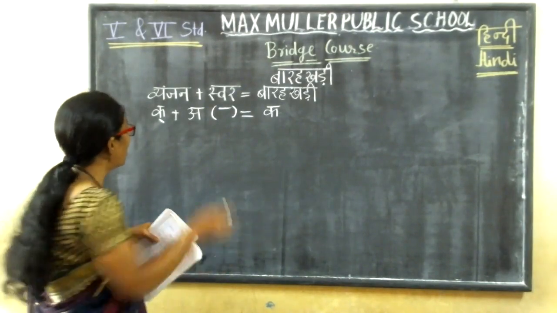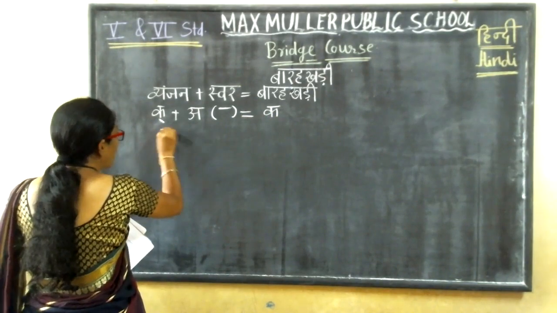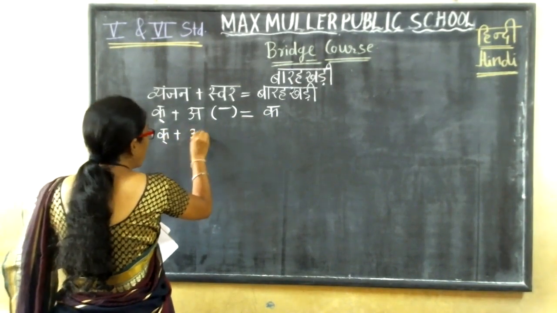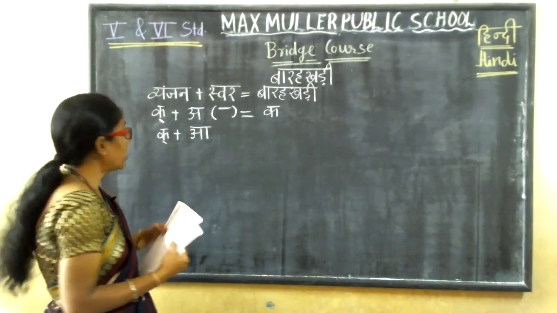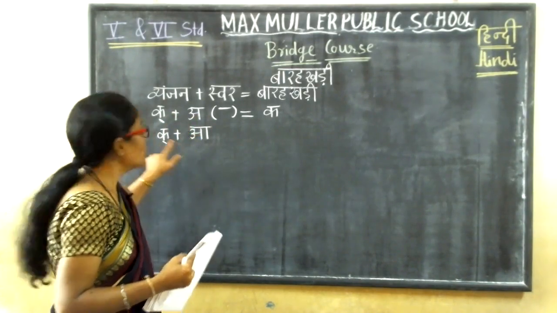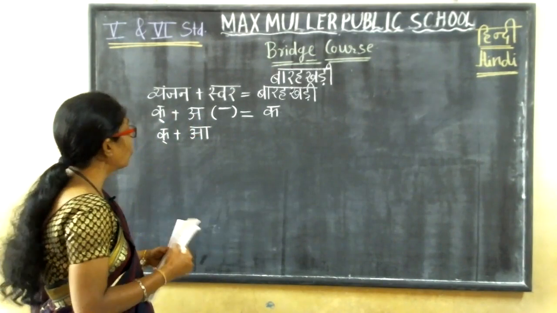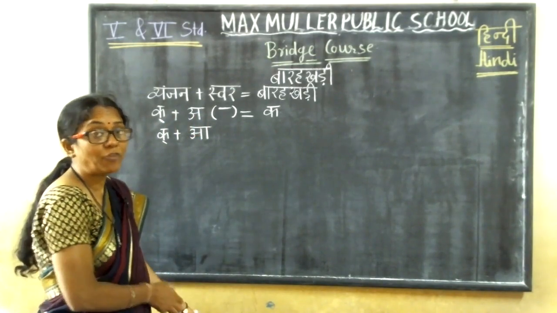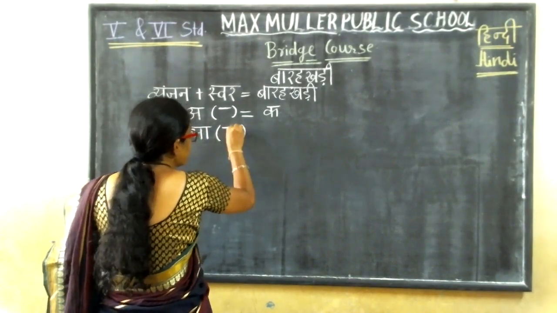So here, Ka half plus A is Ka. Now next, Ka half plus Aa. See, this is A, this is Aa. Don't get confused. First you tell me, what is the matra for Aa? Yes, the standing line.